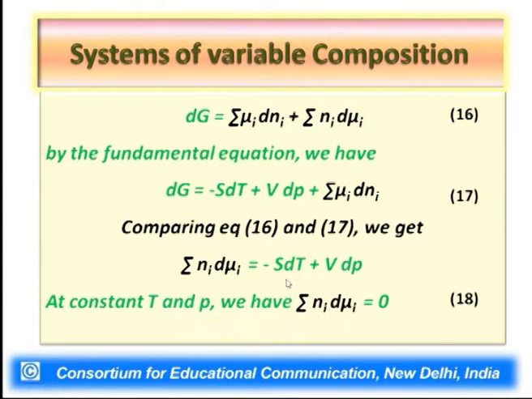And therefore, if we now introduce the condition of constant temperature and pressure of the system while the mixing goes on, dT and dP would be equal to 0. Because there is no change in temperature and pressure, we have kept them constant, so dT and dP would be equal to 0, and ultimately what we would get is summation n_i d mu_i, which is the left hand side of the expression, equal to 0. So this becomes our equation 18.